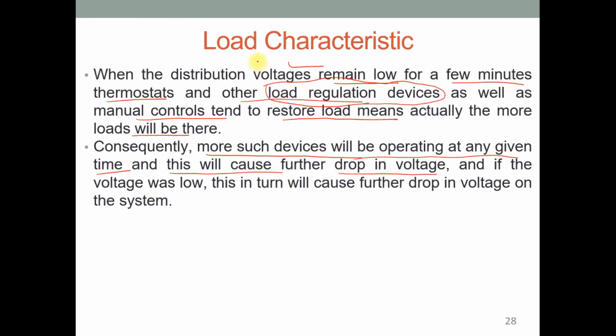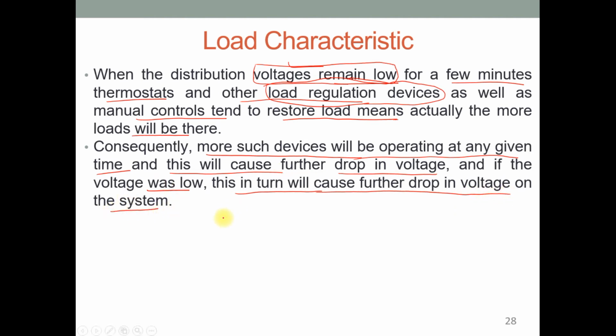If the lower voltage scenario is not controllable, then such kinds of system issues arise. That means it will continuously drop. And if the voltage is low, these will cause a further drop in voltage